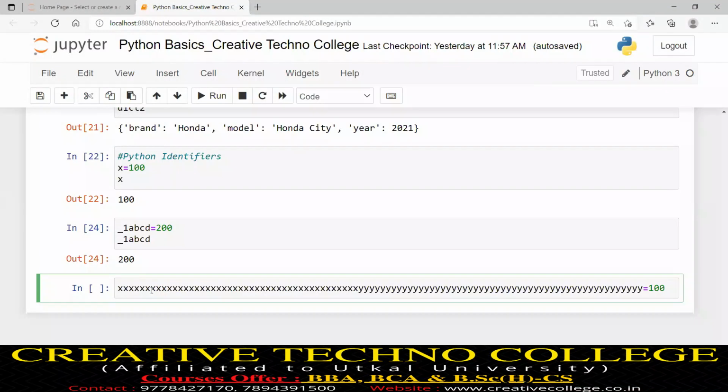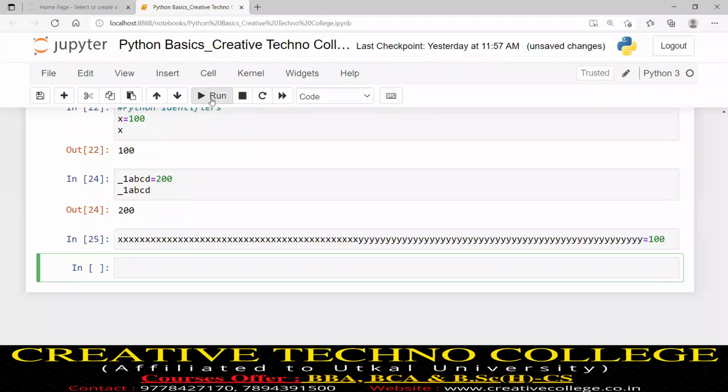So if according to you it is valid, then what is the length of an identifier? Any answer? Okay, you listen, the right answer you have to give. This is a valid identifier, no doubt. If I run it, there is no error. It is valid, but it is not recommended.